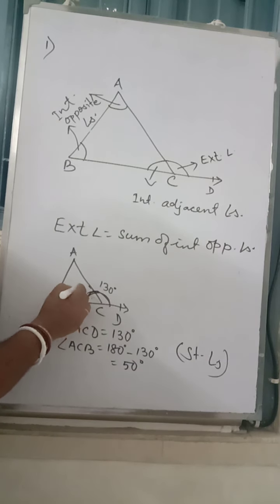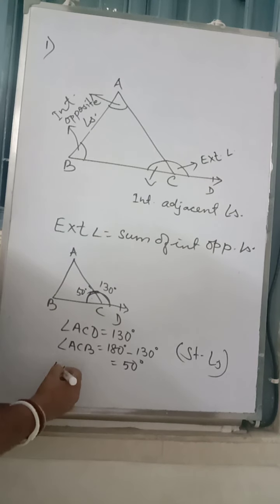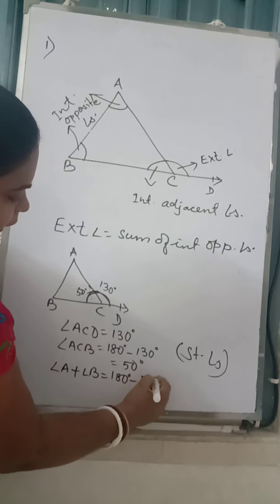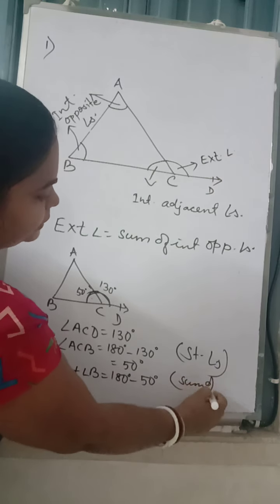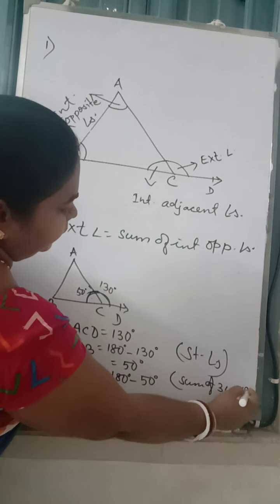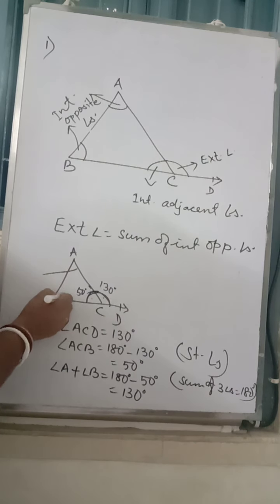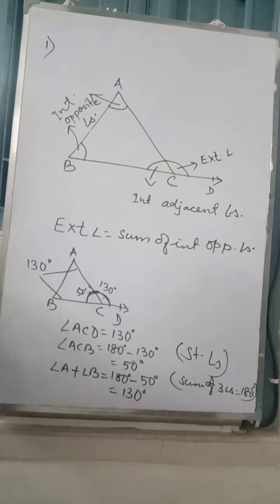If angle ACB we have got is 50 degrees, so what will be angle A plus angle B? 180 degrees minus 50 degrees. Why? The sum of three angles is 180 degrees. So this gets 130 degrees. So this is equal to the sum of these. We got equal. With that the formula has come, that the exterior angle of a triangle is the sum of the interior opposite angles. Now all the properties of triangles and all the types of triangles are explained.